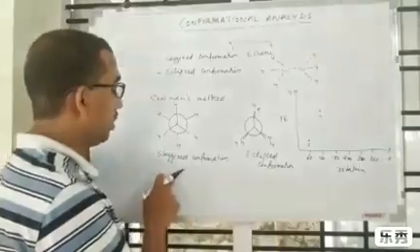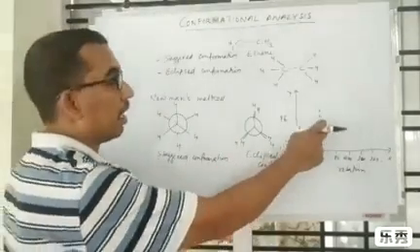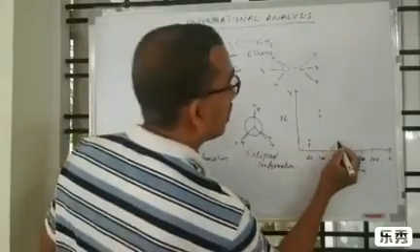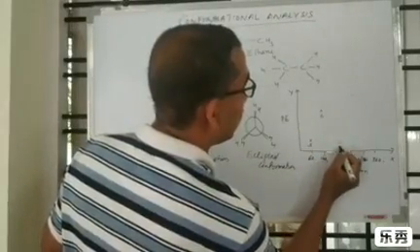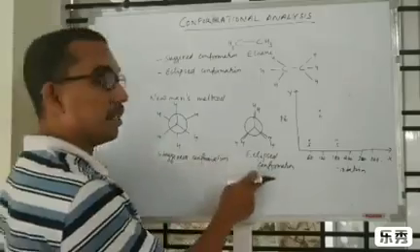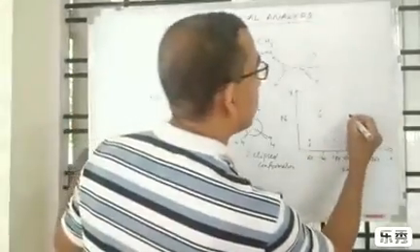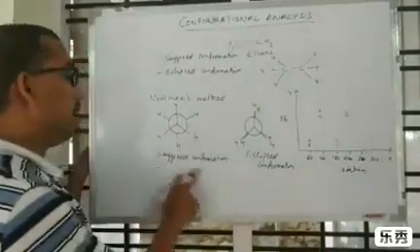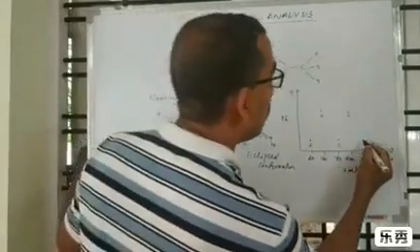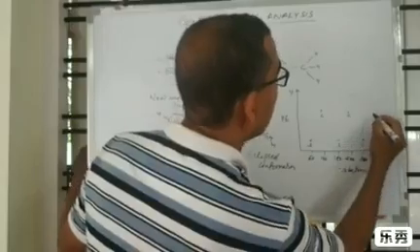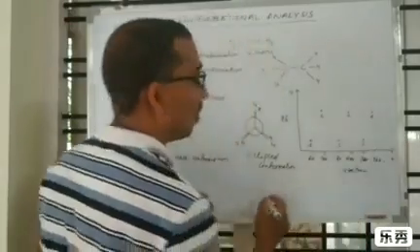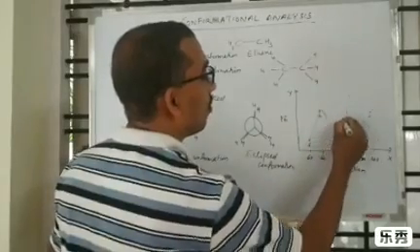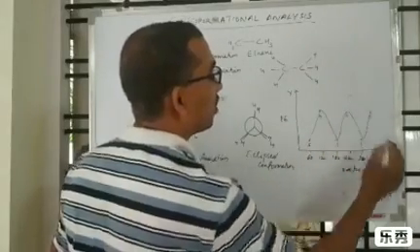Again, after rotating 60 degrees, the eclipsed conformation will change into the staggered conformation. At 180 degrees it is the staggered conformation. Again, after 60 degree rotation, it will change into the eclipsed conformation. Then again 60 degrees changes to staggered, then eclipsed, like that it will go. So we can draw a graph like this.